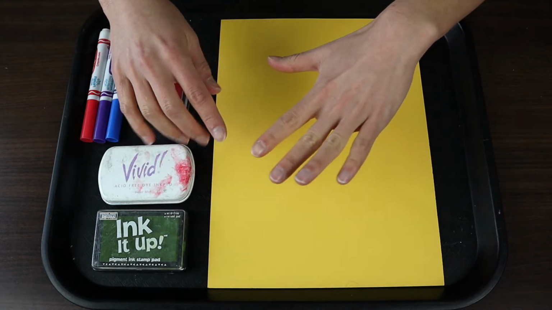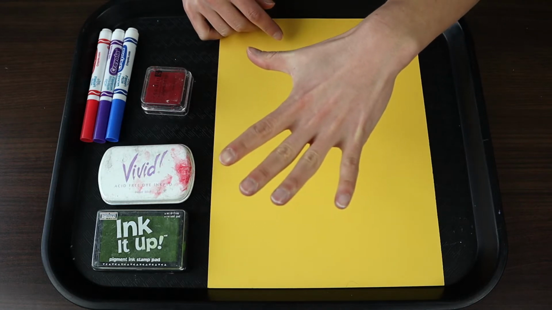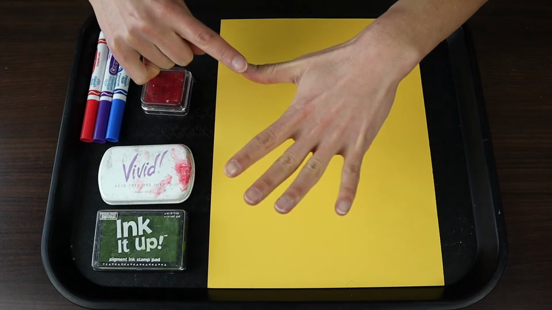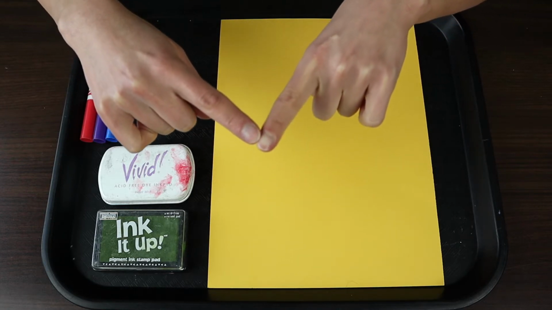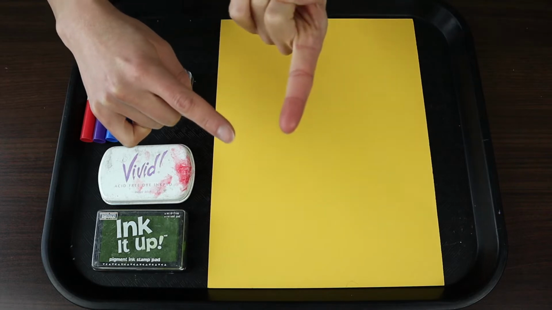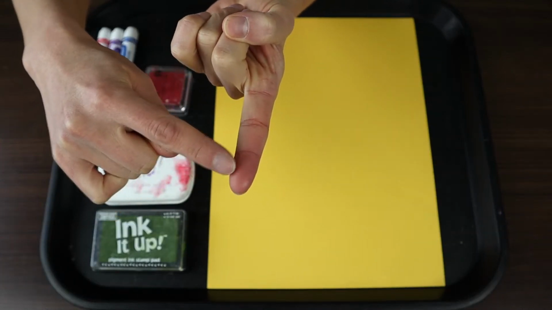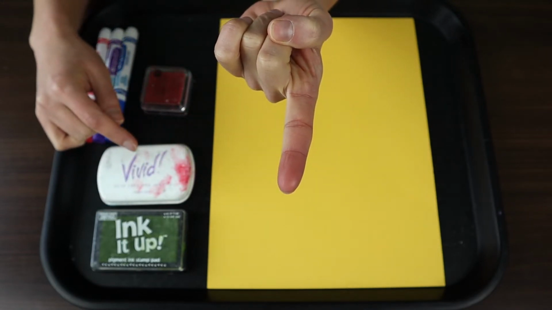Now, the fingertip is the top of your finger. So hold out your hand like this and find the tops of your fingers right up here. Right up here is the nail, and when you flip it over, the other side, right here, is the tip of your finger, and this is the part that's going to make the fingerprint.